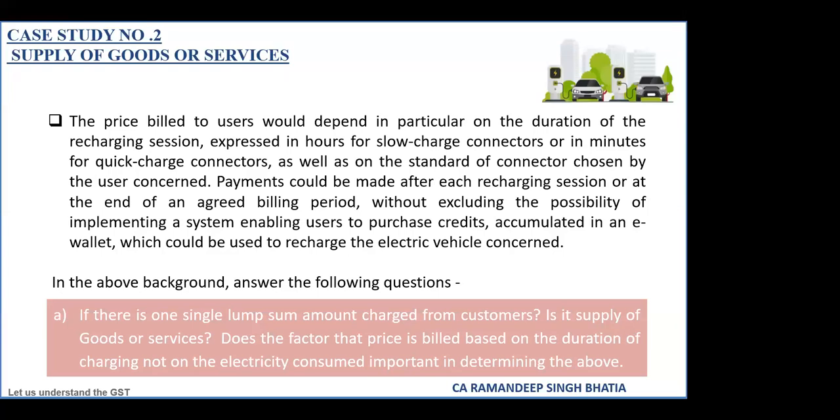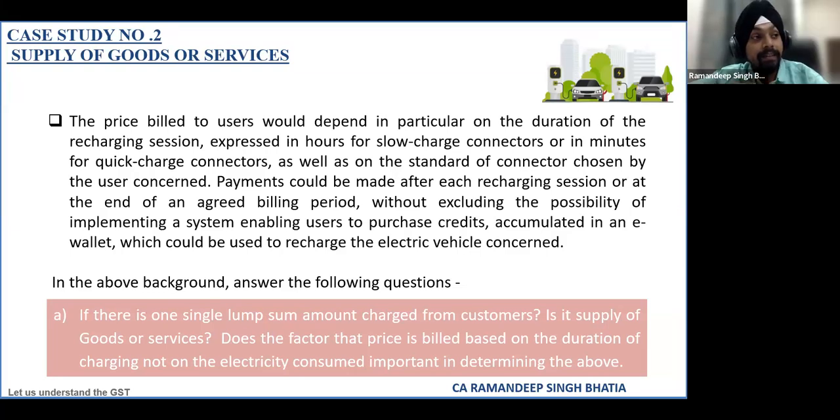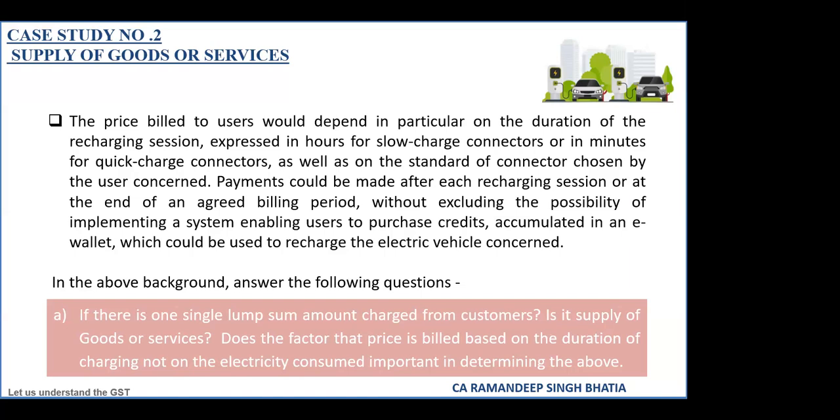No, if I replace the car charger and I say I brought in a DG set and used it for charging, will the same analogy hold? Sir, you are saying I will replace my chargers, and I say that I have a DG set with me, and I'm charging. So is it a supply of a transfer of right to use goods, or renting of goods, or sale of electricity?